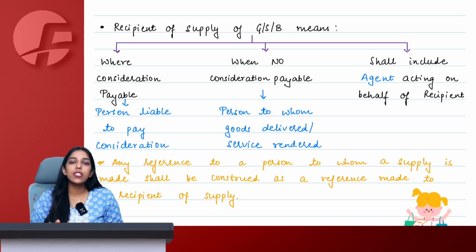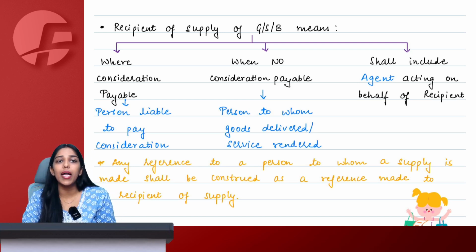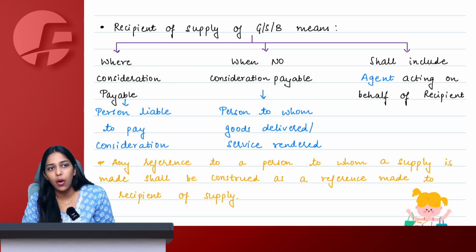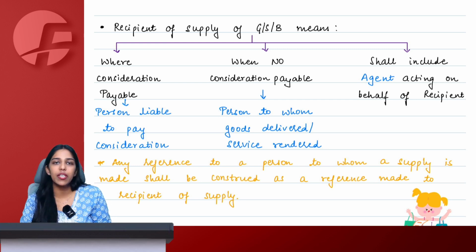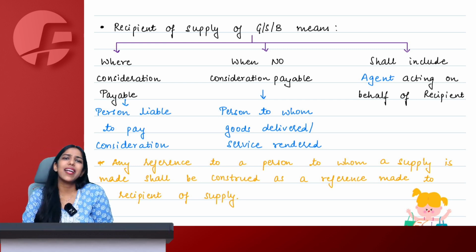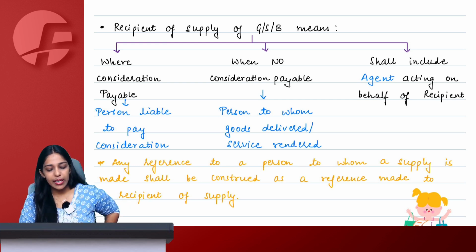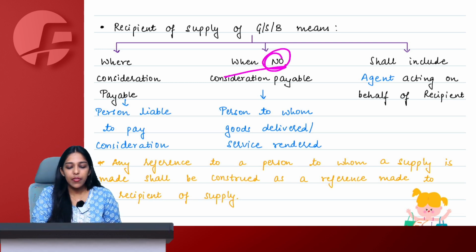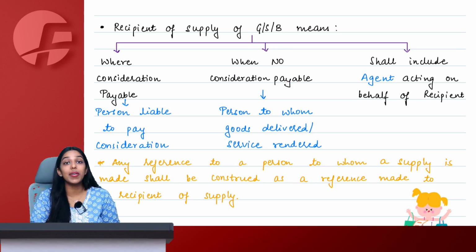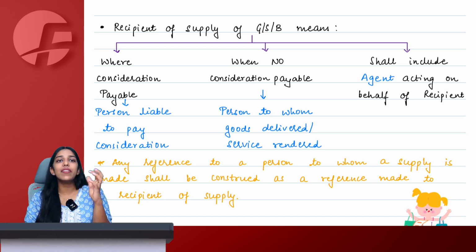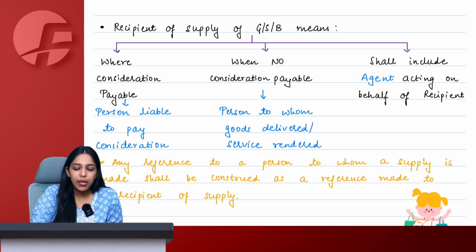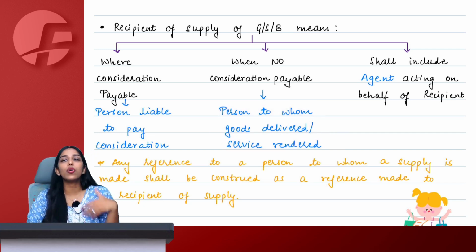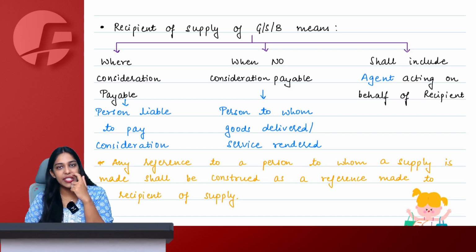But let's say a student came to me and said, ma'am, I'm not able to afford the classes for now. Can you please give them for free? Later, whenever I become CA, I will pay the fees. I say, okay, no problem. In that case, where consideration is not payable, nobody is going to pay, but supply is still happening. So whoever is receiving this supply free of cost, whoever is benefiting from it, becomes the recipient automatically. The person to whom I deliver the goods or render the service becomes my recipient.